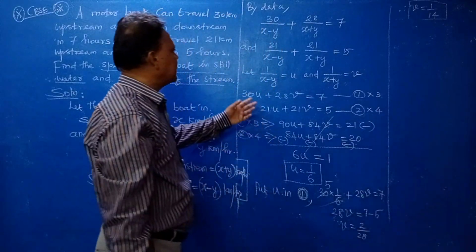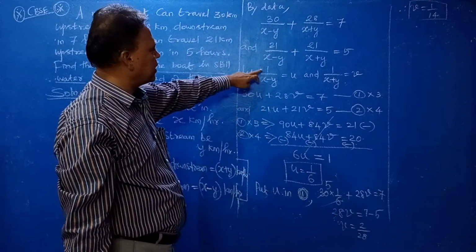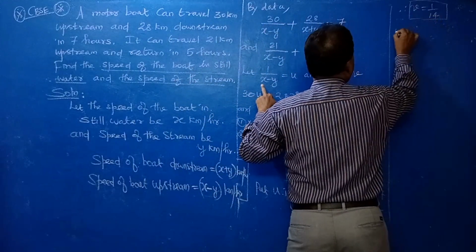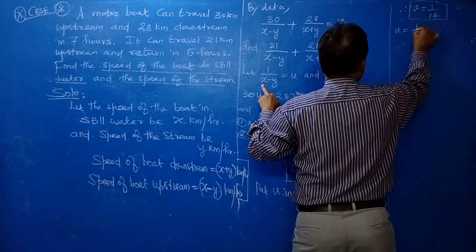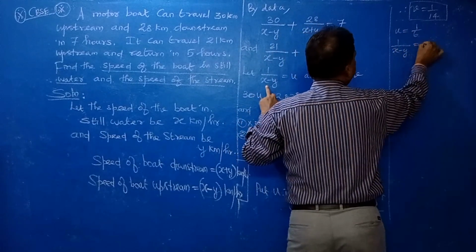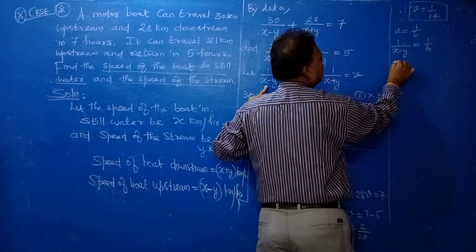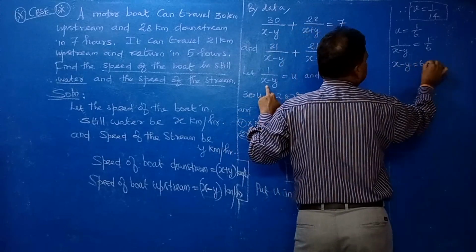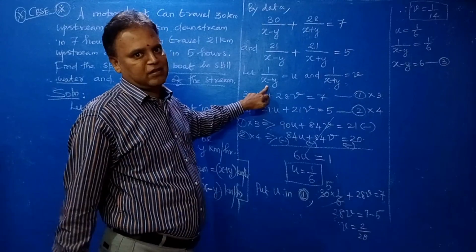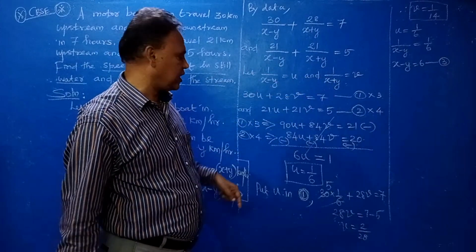Now you have to replace it. What is u here? 1 by x minus y. Okay. Therefore u equal to 1 by 6. But u is 1 by x minus y, that is equal to 1 by 6. Reciprocal you take. x minus y equal to 6. This is equation number 3. Again you are getting linear equation. Clear? So that you take it 3.